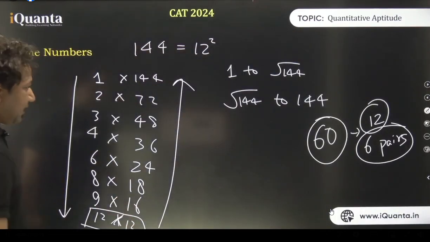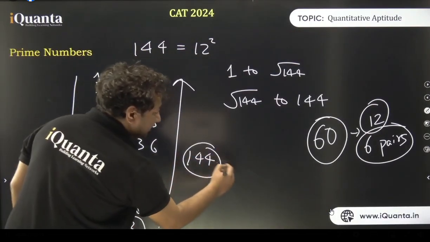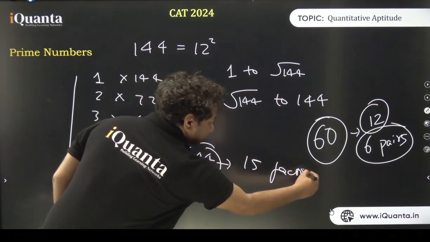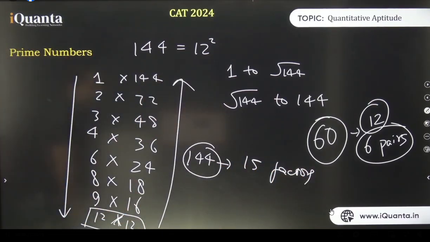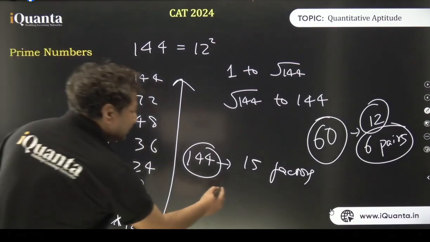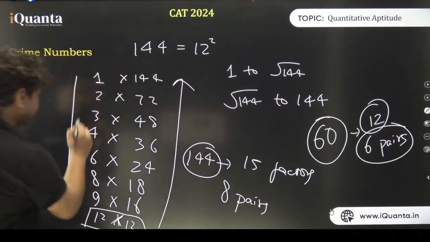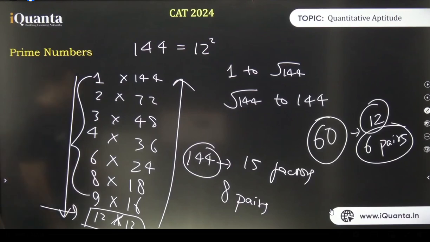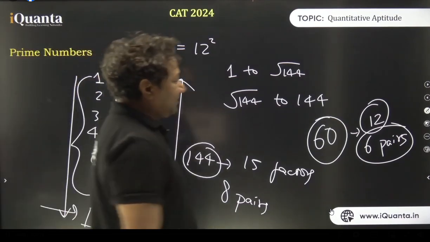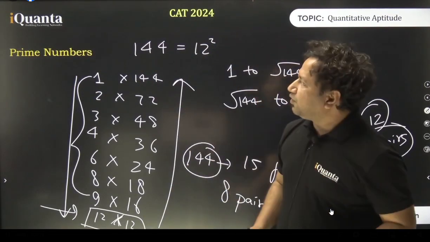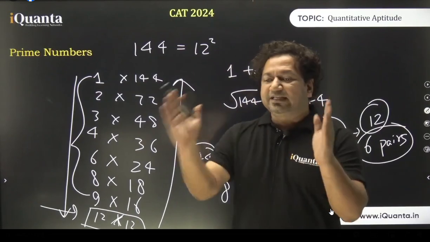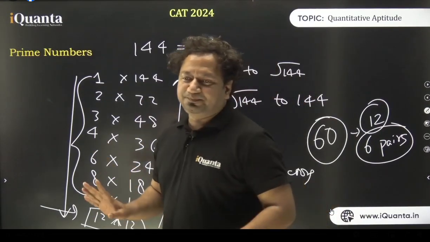Cool. And for 144, we had 15 different factors. So the number of pairs that we could make, 7 pairs were distinct, but the last one was similar. So there will be 8 pairs now, out of which the first 7 will be distinct and the last one will be similar. Is that clear? So there can be a question, in how many ways can 144 be represented as a product of 2 numbers? The answer is 8. But if they ask, in how many ways can 144 be represented as a product of 2 distinct numbers? The answer will be 7 only.